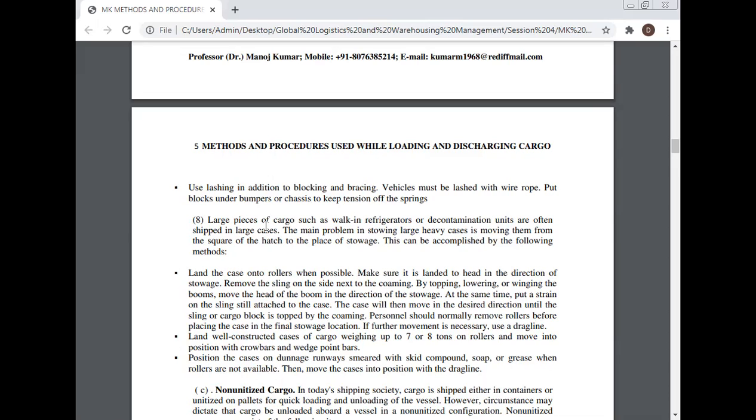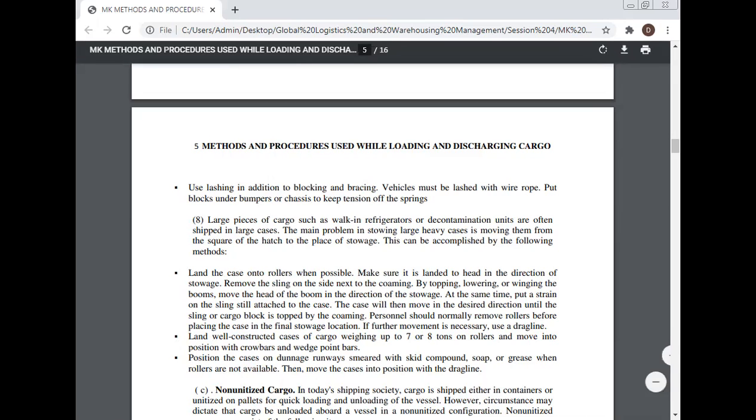Land well-constructed cases of cargo weighing up to 7 or 8 tons on rollers and move into position with crowbars and wedge point bars. Position the cases on dunnage runway smeared with skid compound, soap, or grease when rollers are not available. Then move the cases into position with the drag line.